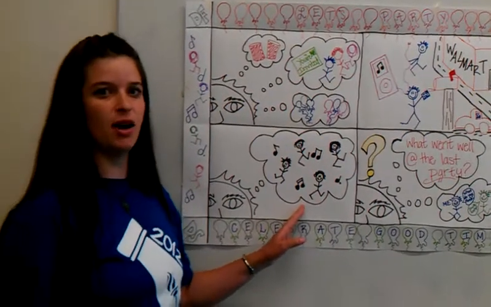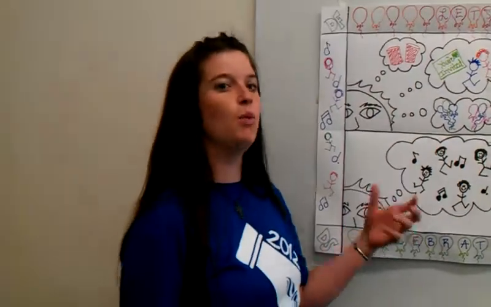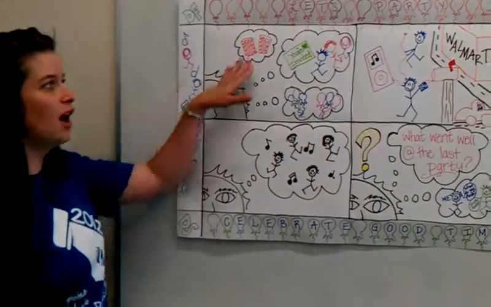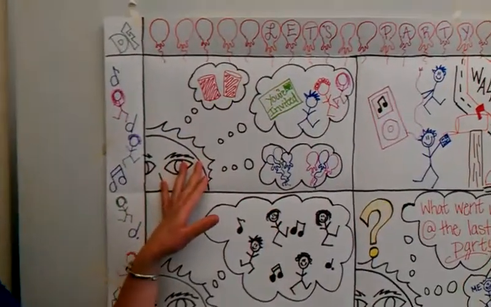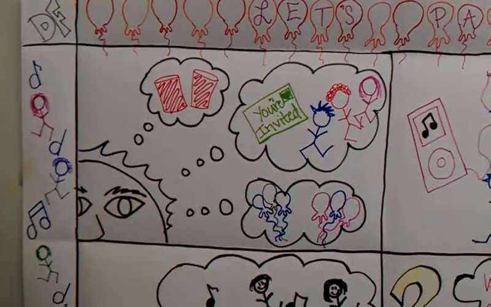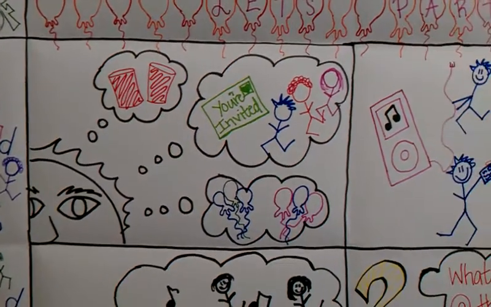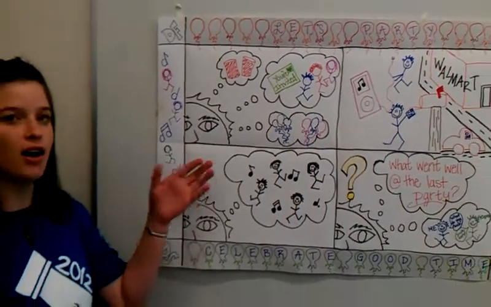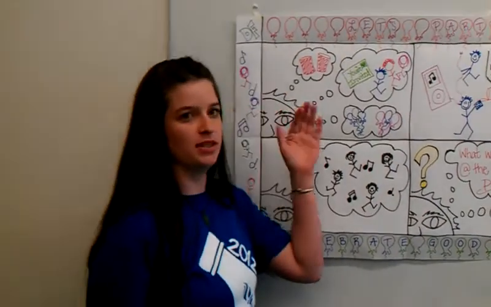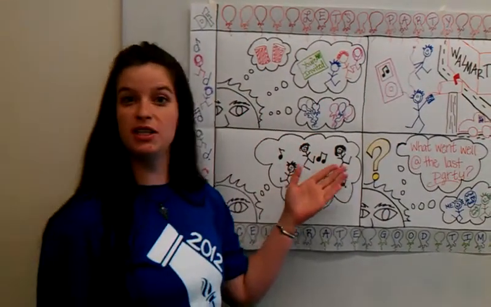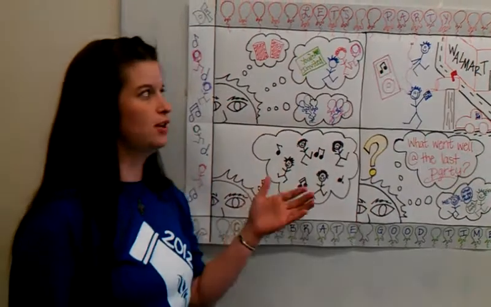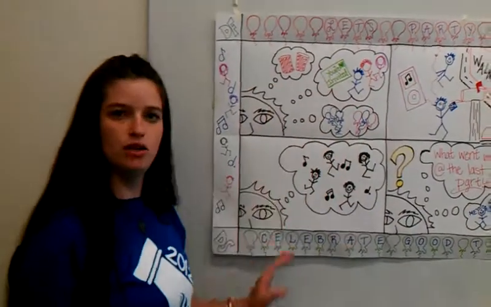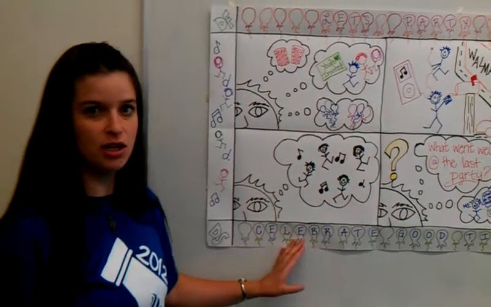So in order to plan this party, we must begin to shape the things that we need in order to plan the party. This is our declarative knowledge of form. In the declarative knowledge of form, we need to think about all the things we're going to need for the party and how they're going to fit together. So some of the things that we're going to need for our party are the different items like cups and plates and things like that. We're also going to need decorations and be able to arrange the room, and we're going to need to send out invites. All of this is just naming what it is that we need to do.